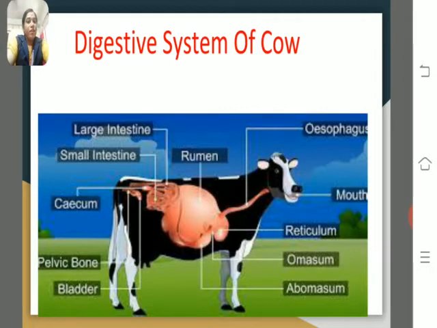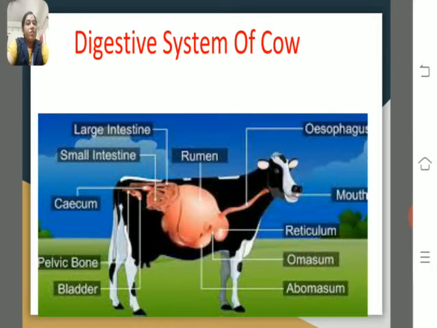First they take the food and then they directly swallow the food, not chewing. That food reaches into the rumen. In the rumen, partial digestion will take place. That food is known as cud.